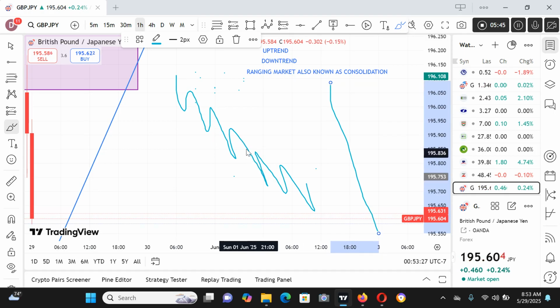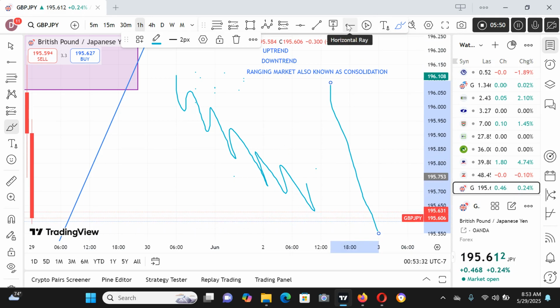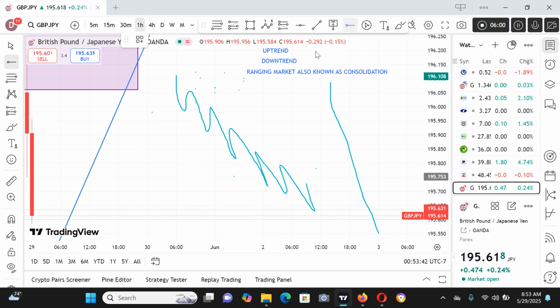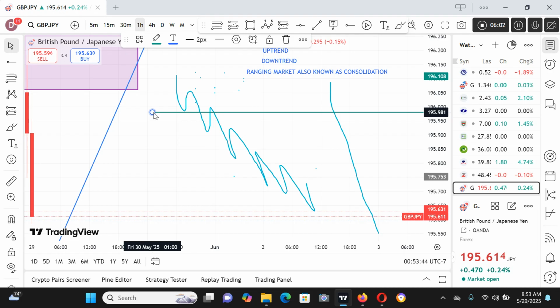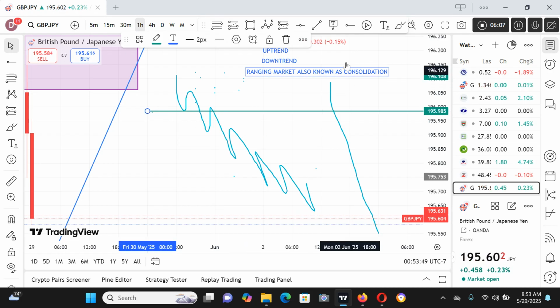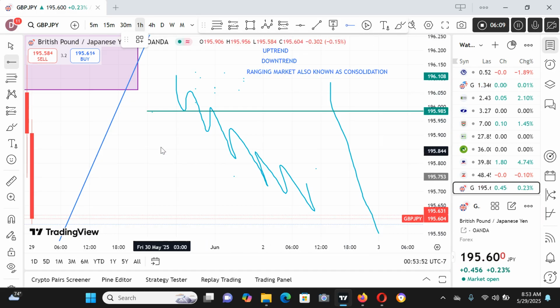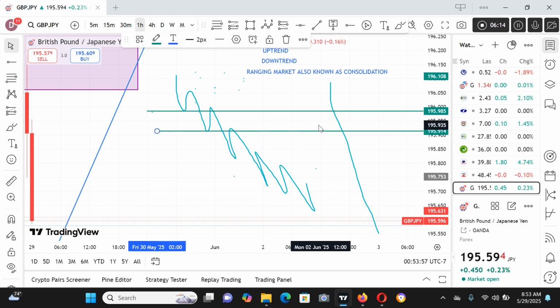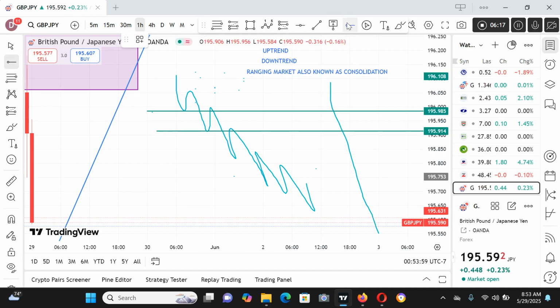So the principle guiding the downtrend states that the market must always create lower lows and lower highs. The market is expected to create lower lows and lower highs before we can say this market is in a downtrend. I hope we are following.